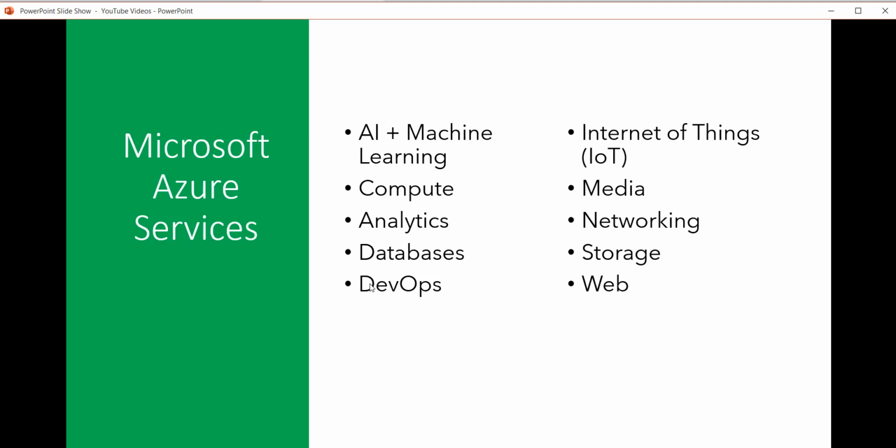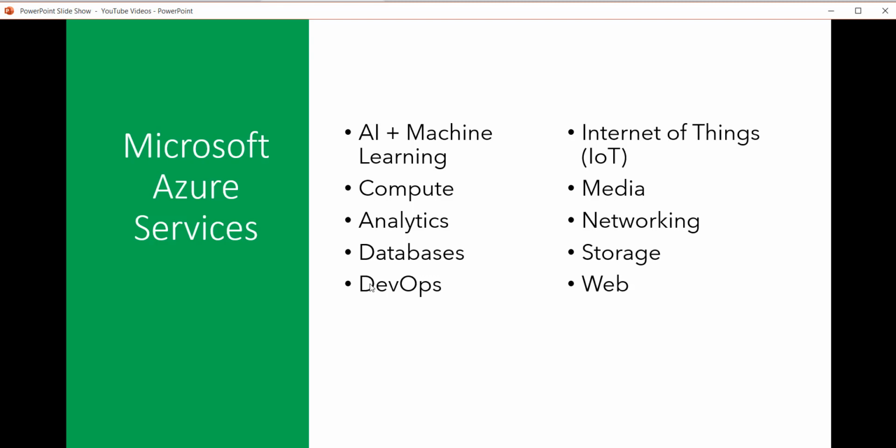Networking, Azure provides virtual network, load balancer, application gateway, firewall, virtual WAN, network security group, connections, all these services are provided. Storage, so it's one of the popular services provided by Microsoft Azure. So you can have blob storage, you can have file, table, queue storage, Azure Data Box, backup and site recovery, all these services. Azure storage services are there.